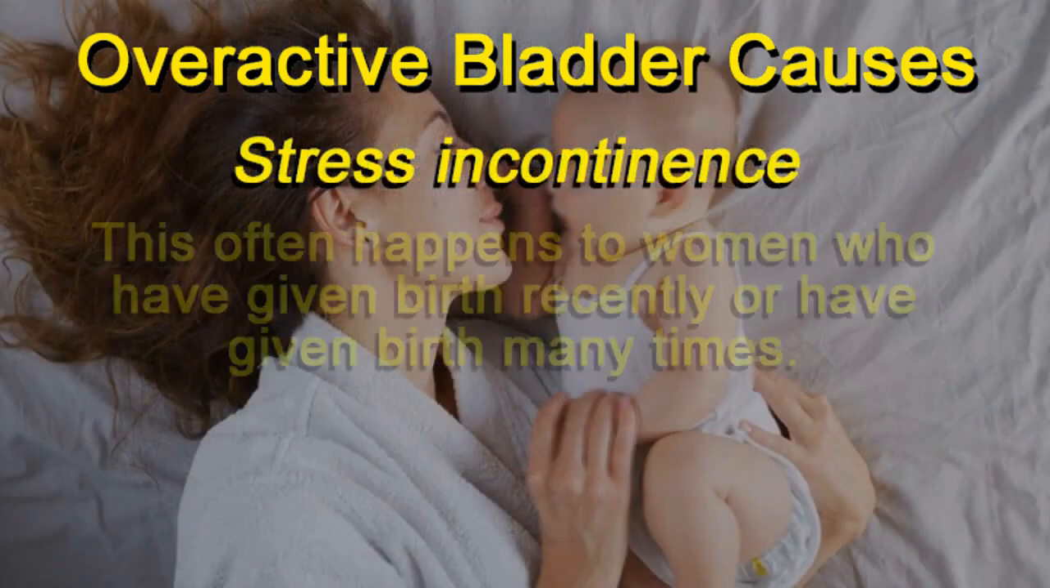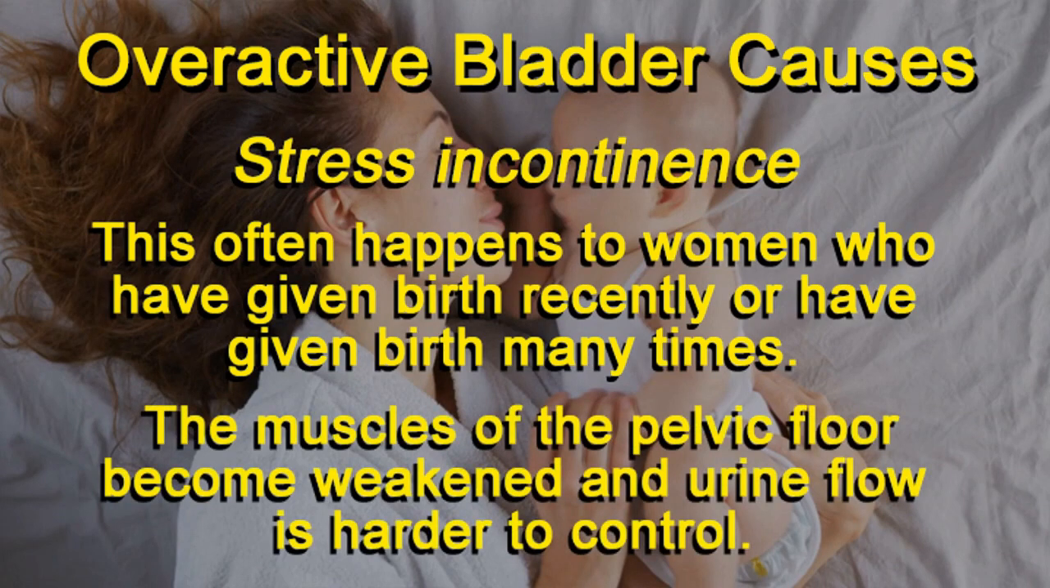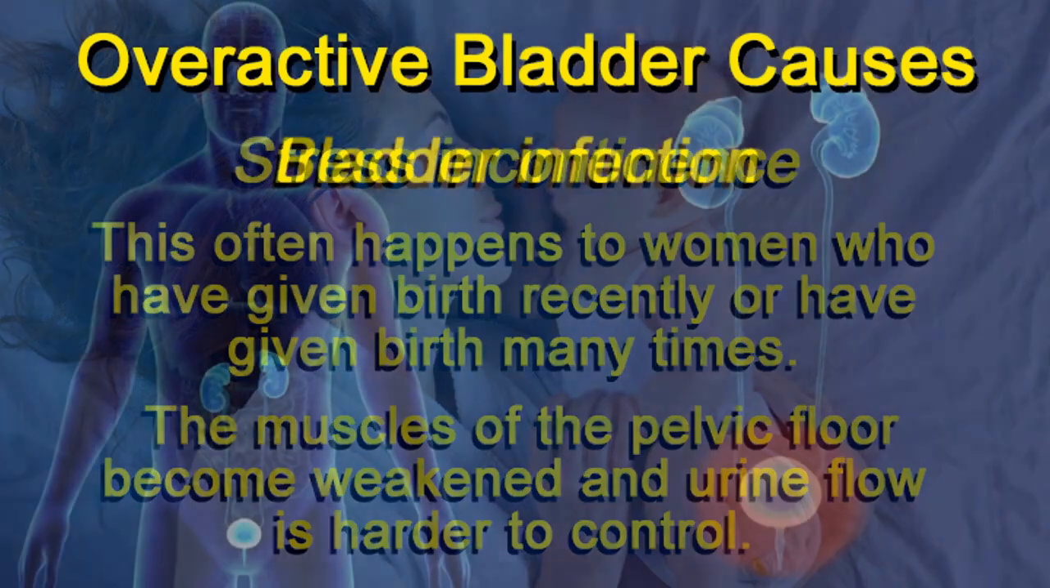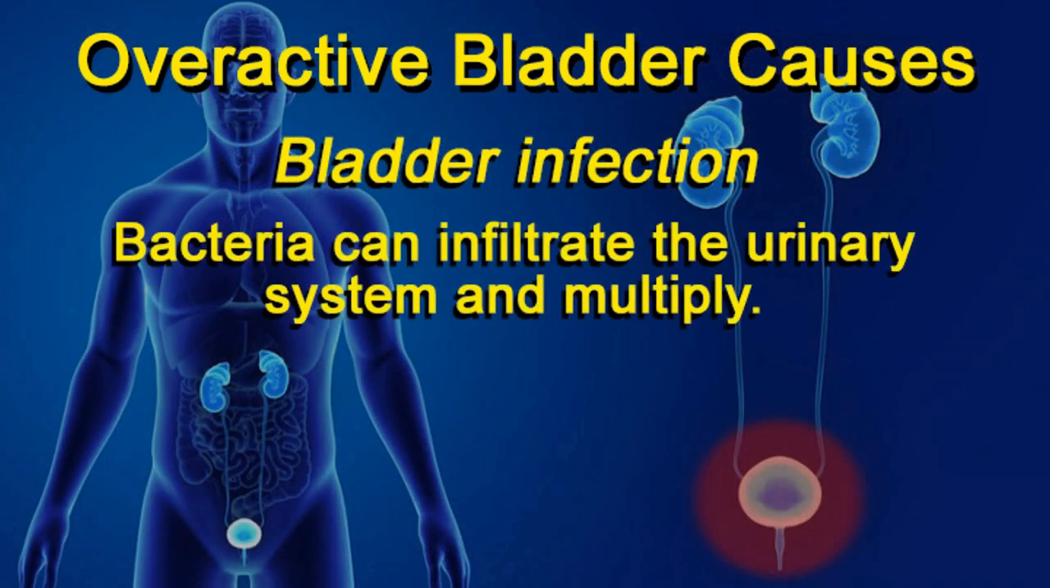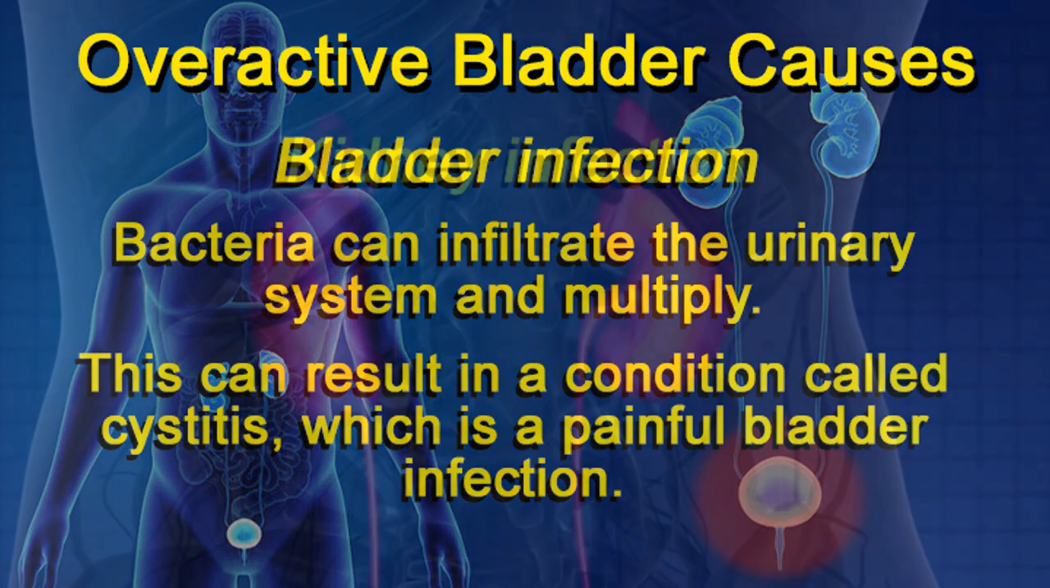Stress incontinence. This often happens to women who have given birth recently or have given birth many times. The muscles of the pelvic floor become weakened and urine flow is harder to control. Bladder infection. Bacteria can infiltrate the urinary system and multiply. This can result in a condition called cystitis, which is a painful bladder infection.